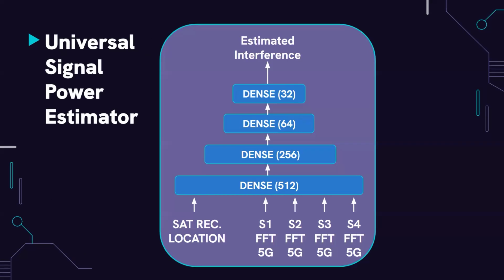Here you can see that interference predictor in some more detail. It consists of 4 consecutive layers, and each layer takes the input, performs some mathematical operations on it, and feeds its output to the next layer. The last layer, in our case, is the estimated interference.